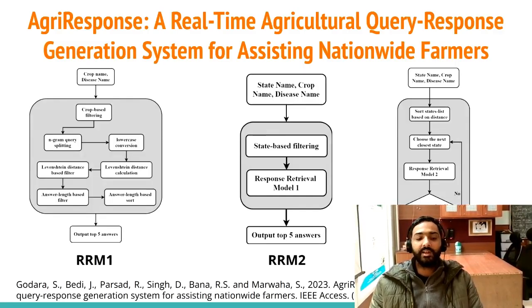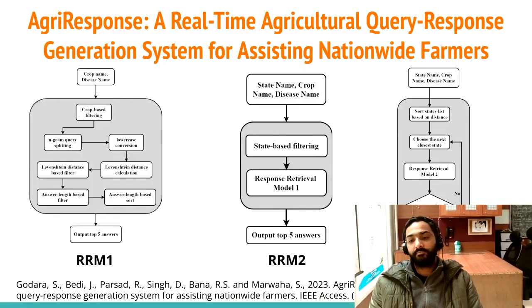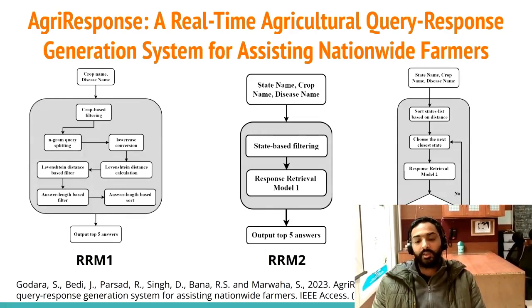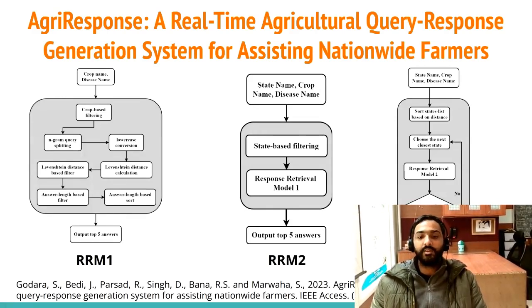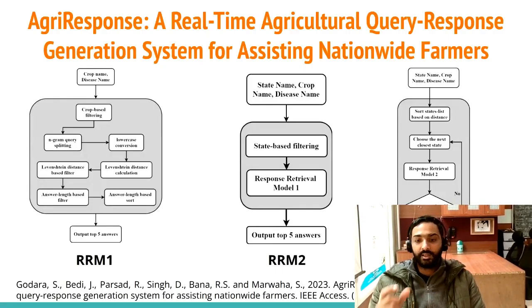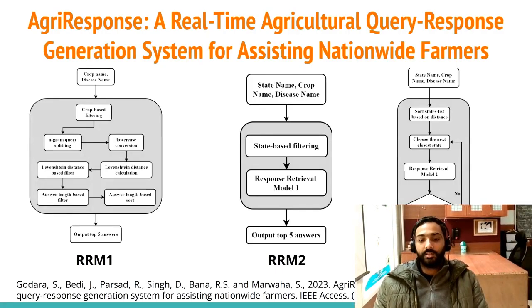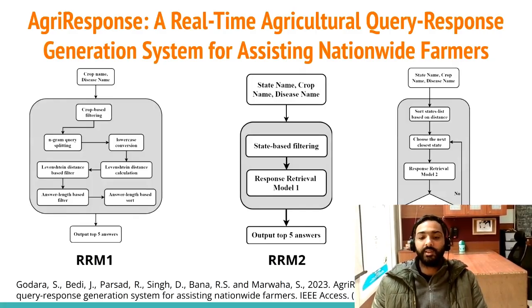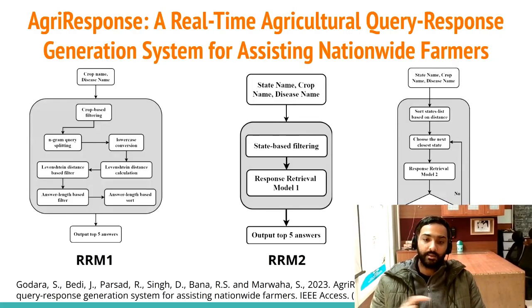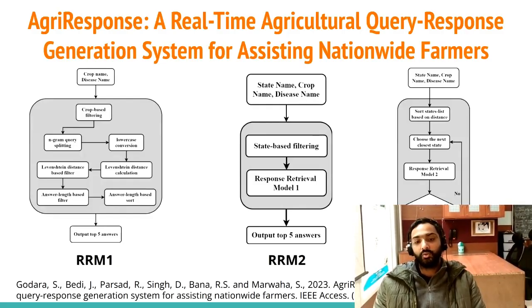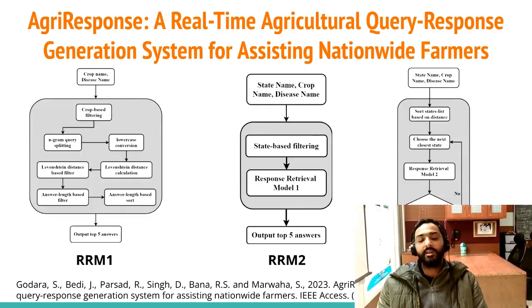So basically, whatever term you have searched in the system, it will search that term in the questions asked by the farmers. The answers corresponding to the questions that contain the term given to the system will be retrieved as output.